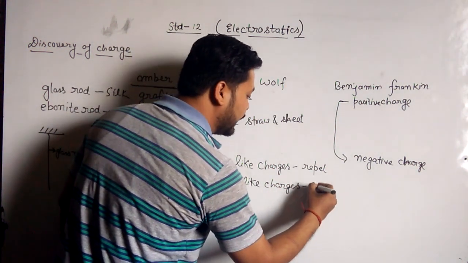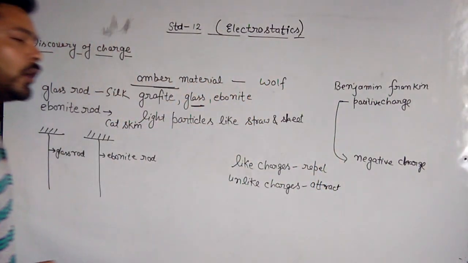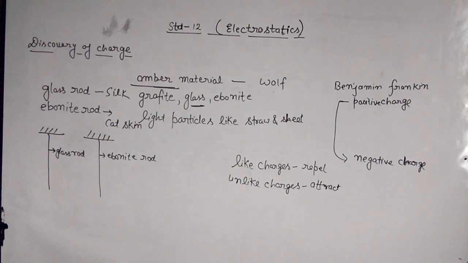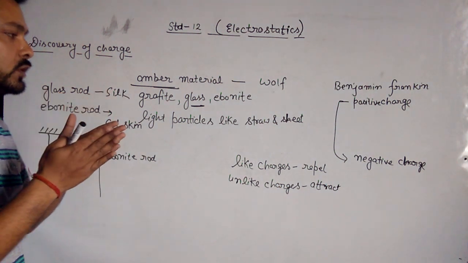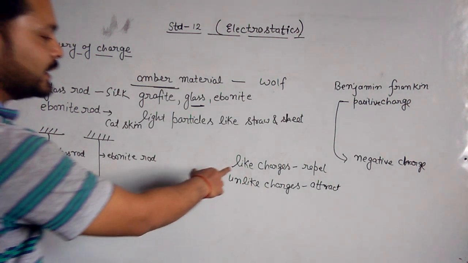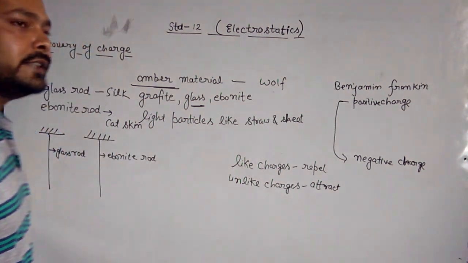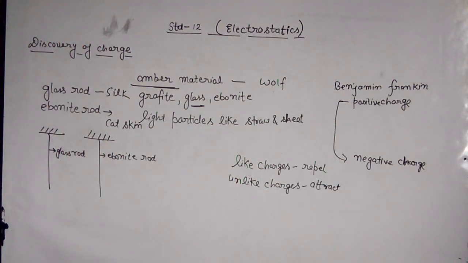It means that when two positively charged rods come closer to each other, they will start to repel. The same for two negatively charged rods. Like charges means the charge present on both rods must be the same. Both may be positively charged or both may be negatively charged.